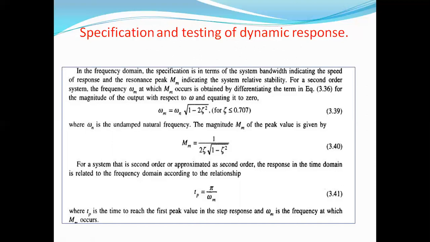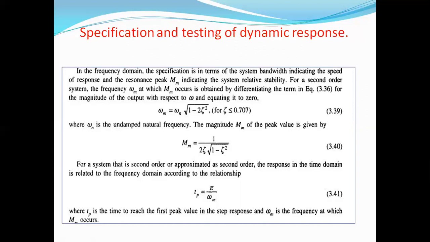Mostly the machine depends upon a linear second order system only. These include the natural frequency and damping ratio. The transient response to the step input is a common means of specifying the dynamic performance in the time domain.